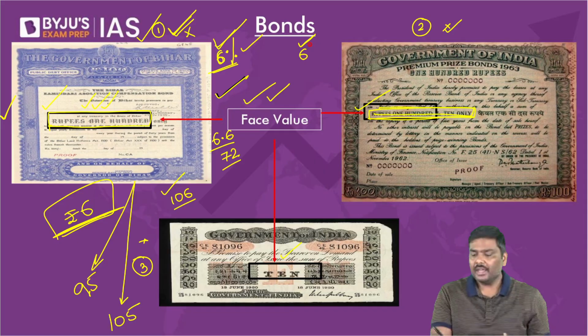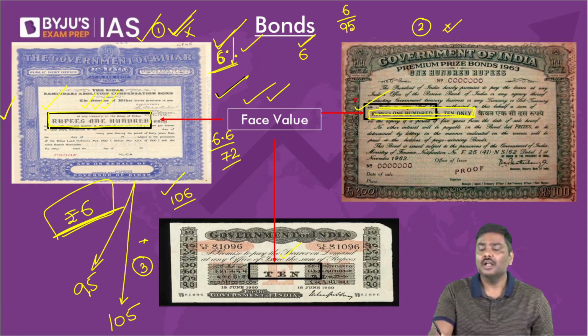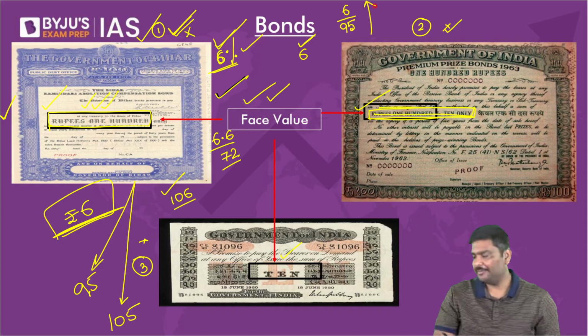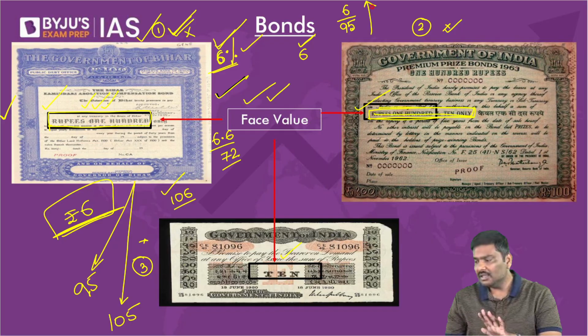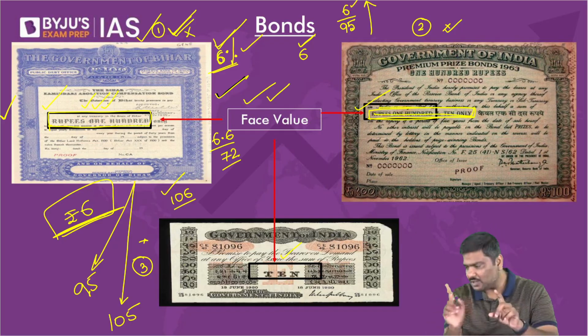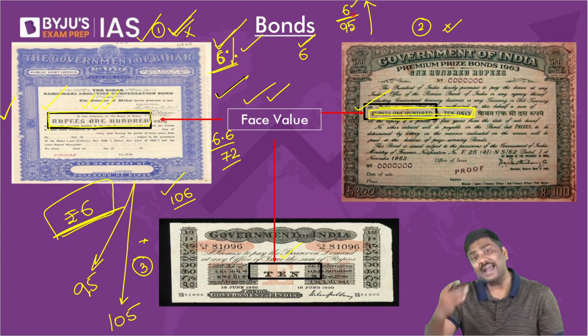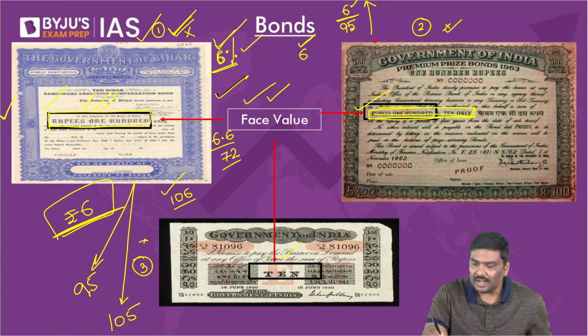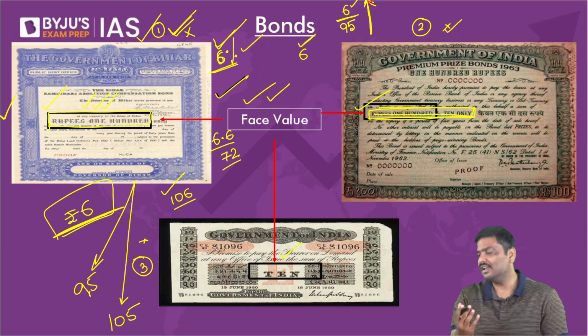Now, in one example, when you earn a coupon of 6 rupees on your investment of 95 rupees, your yield rate will be very high. Agreed? You will earn a coupon of 6 rupees after 1 year, but your investment is 95 rupees, so your yield rate will be higher.